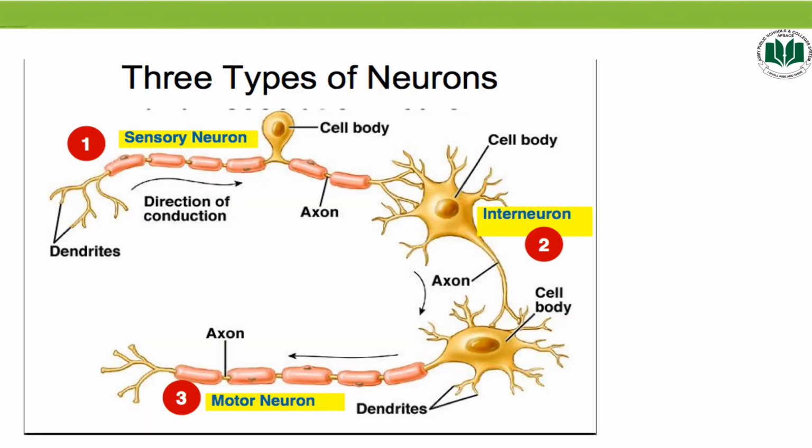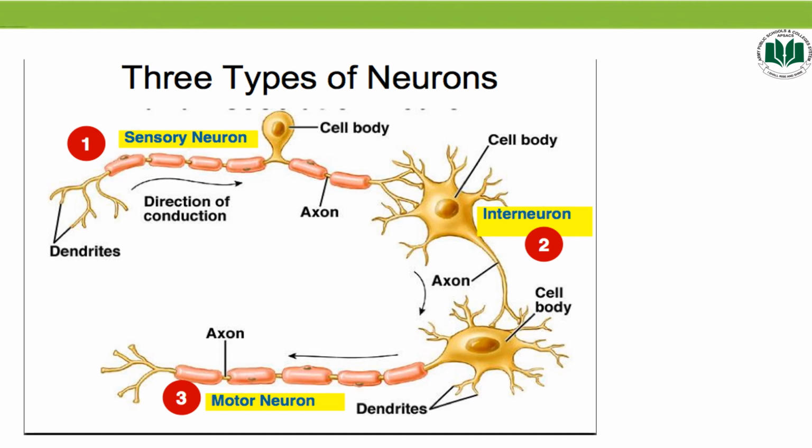Okay, how do the three neurons work together? First of all, the sensory neurons receive impulses and carry them from the sensory organ to the spinal cord or brain. Then interneurons connect sensory and motor neurons and interpret the impulse. And then from the interneurons, the motor neurons carry impulses from the brain and spinal cord to muscles or glands.